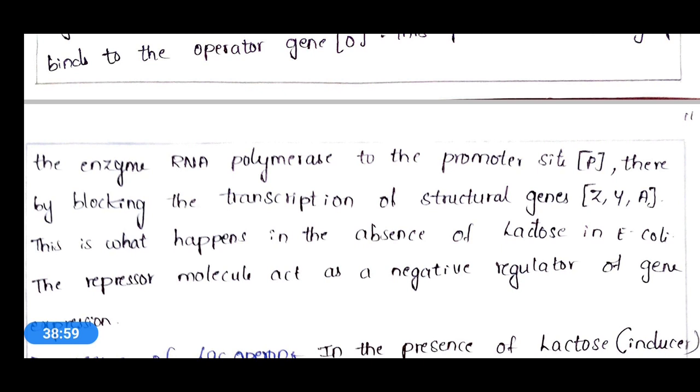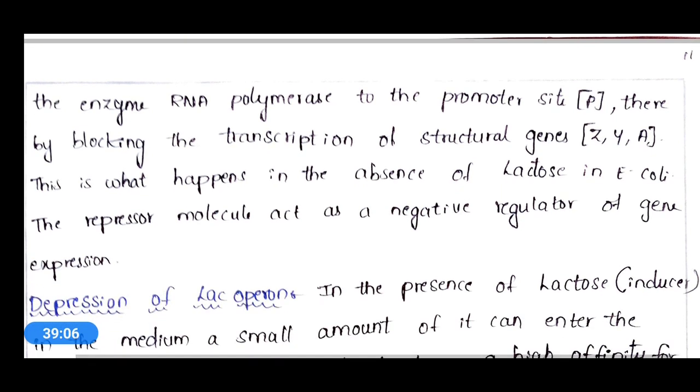Okay, by this what will happen? There is blocking in the transcription of structural genes Z, Y and A. Okay, and this is what happens in the absence of lactose in E. coli. Okay, if lactose is not available in sufficient amount to the E. coli,